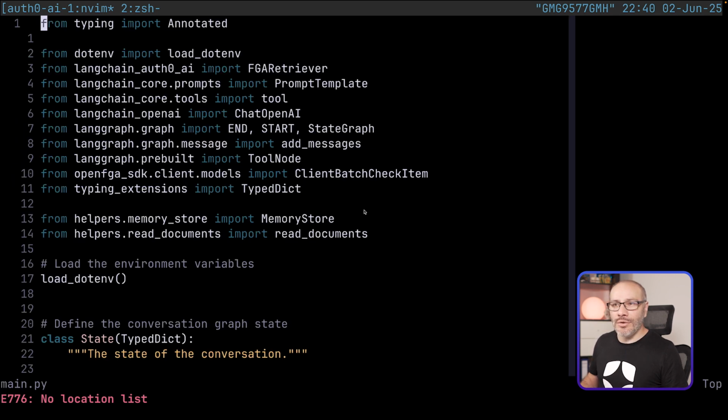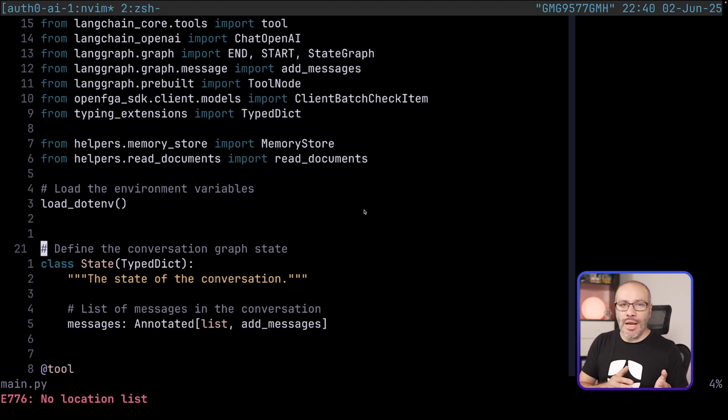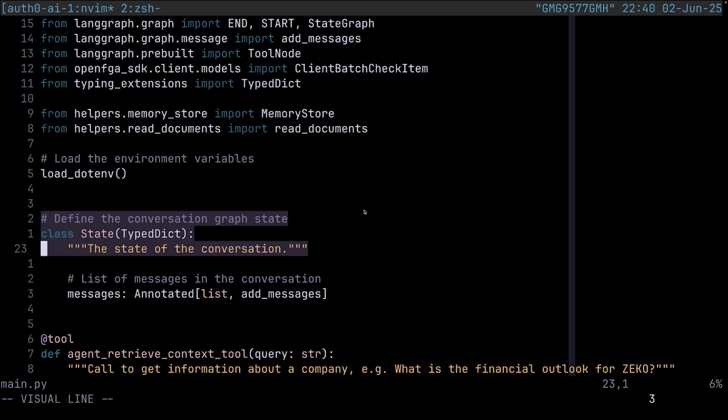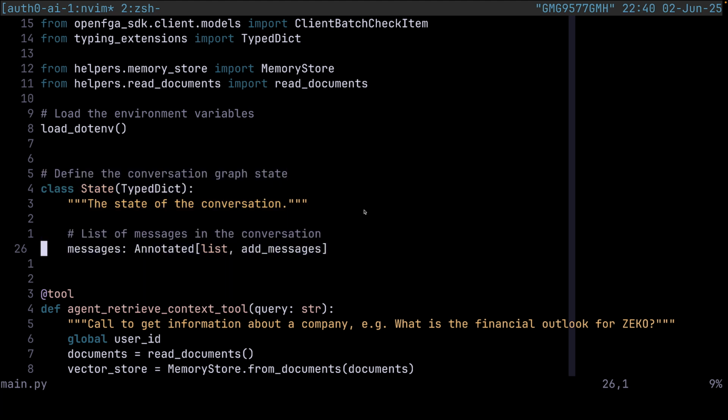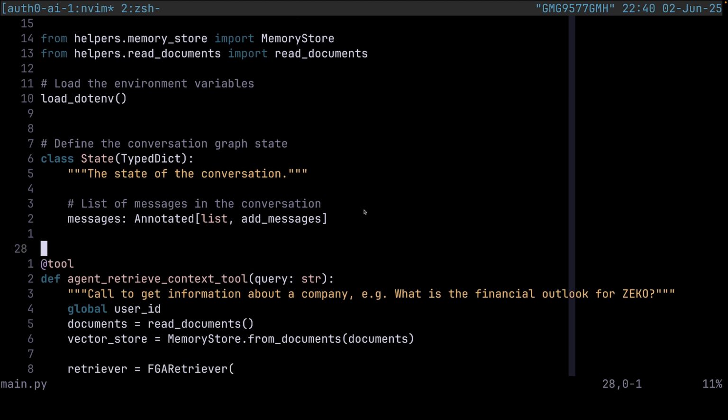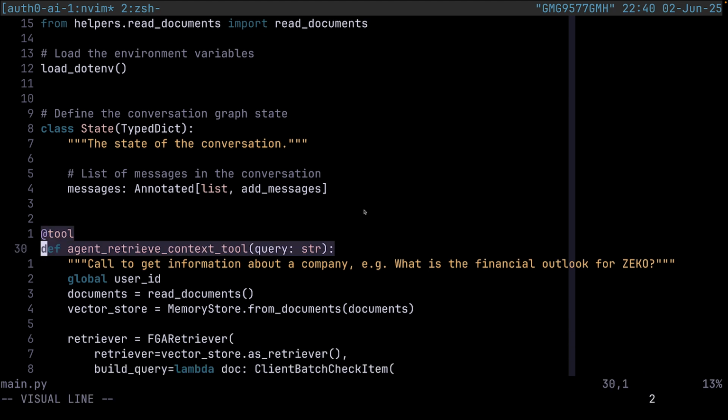All right, so let's take a look at our main.py script. This is where all the magic is happening, and where everything important is. We are using LangChain and Python for this example. And the first thing we need to define with LangChain is the model for our agent. It's going to be a very simple model. It's only going to contain a list of messages, so what you typically see on any chatbot. Very simple, very straightforward.